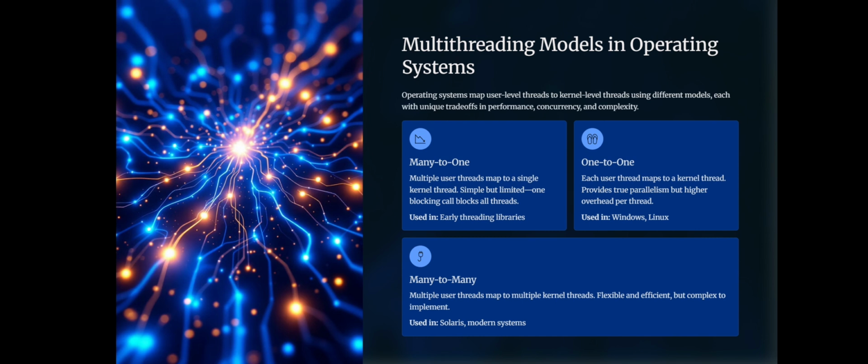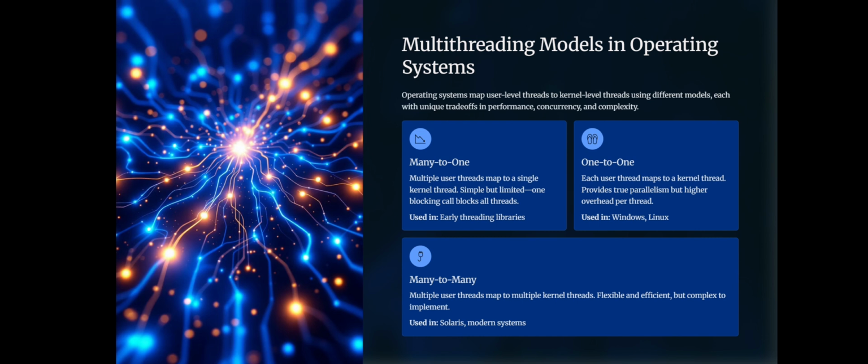Multiple user threads are mapped to a single kernel thread. It is simple but limited: one blocking call blocks all threads. It is used in early threading libraries. Next one is one-to-one. Each user thread maps to a kernel thread, which provides true parallelism but has higher overhead per thread. It is used in Windows and Linux.